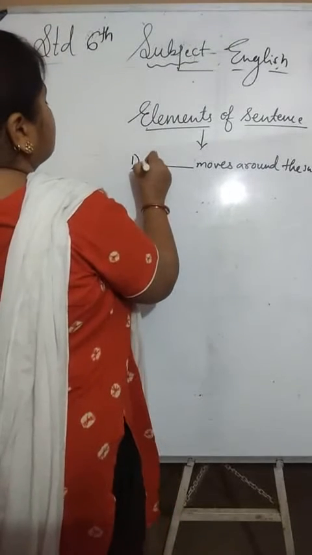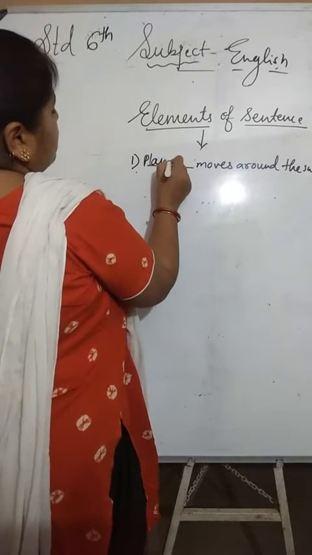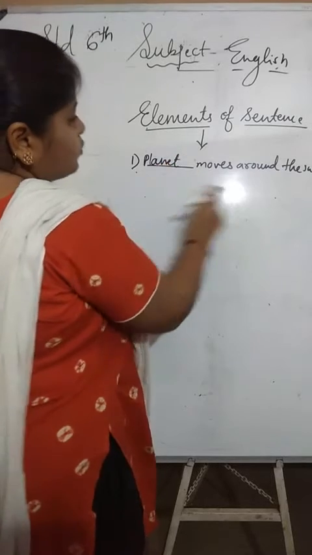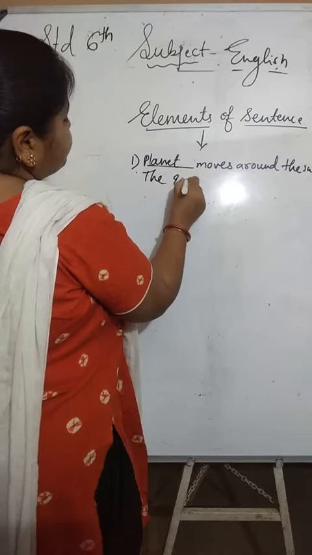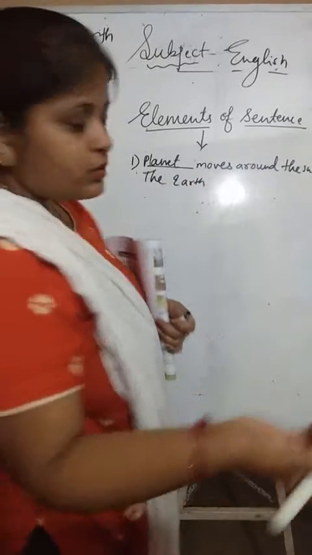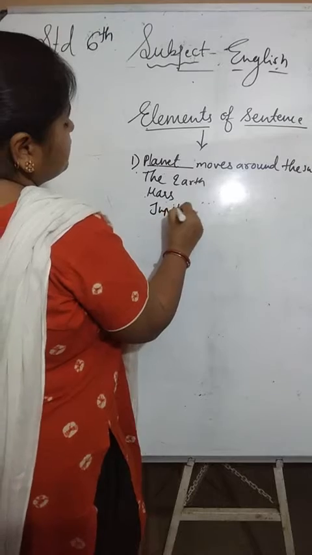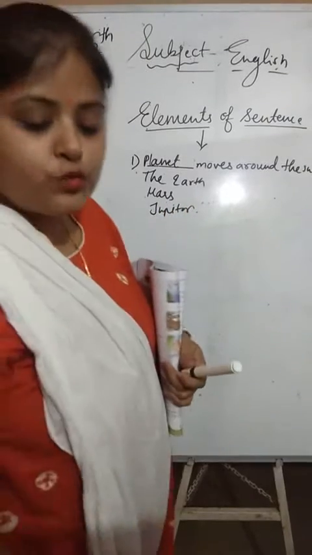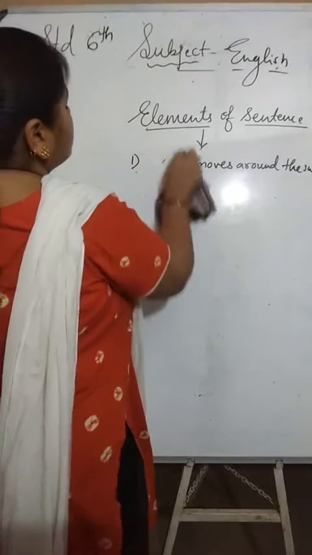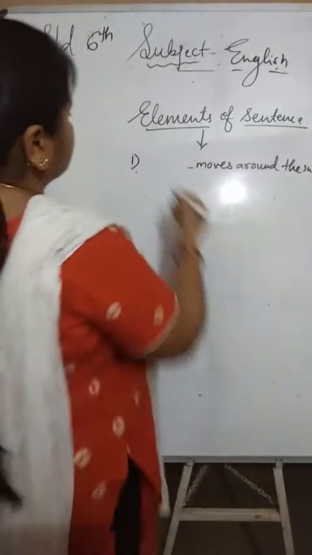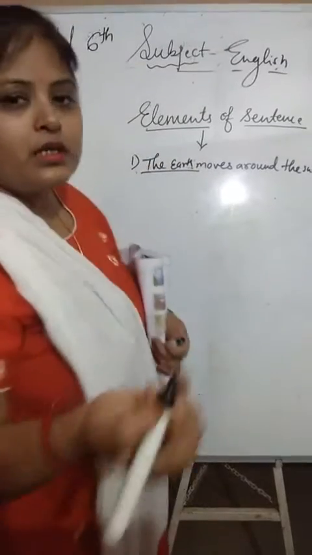You can write all planets move around the sun. Another possible answer is the Earth moves around the sun. You can also write Mars, Jupiter, all the planets which move around the sun, you can take the name of it. So you can write here the Earth moves around the sun.